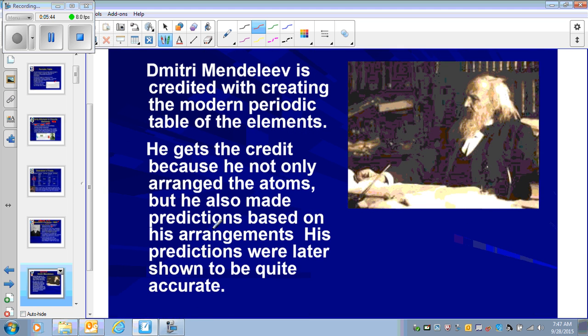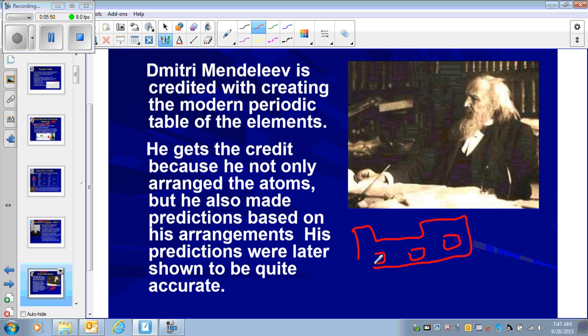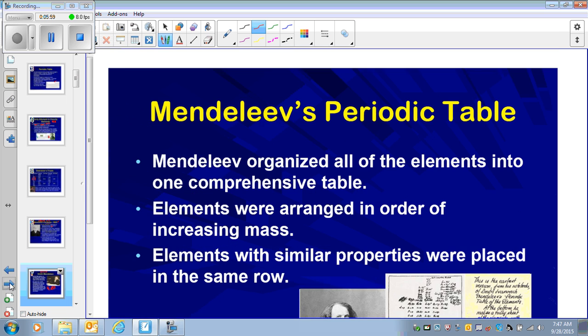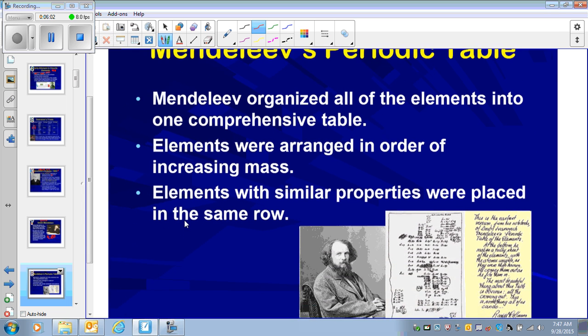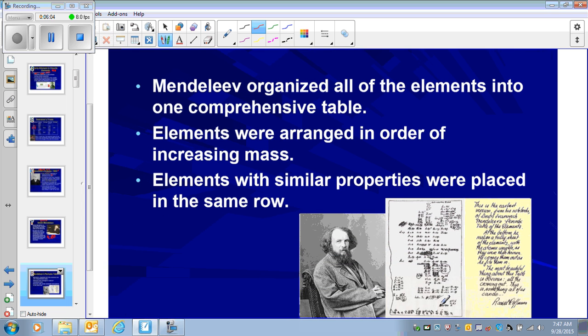After we had a published periodic table, there were some spaces here or there that were not filled, and that helped scientists a lot to discover the elements that were not known at that time. So here is a little bit of Mendeleev's periodic table that he organized in the form of a table.